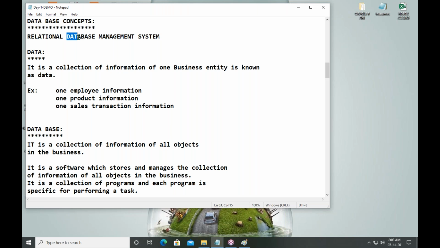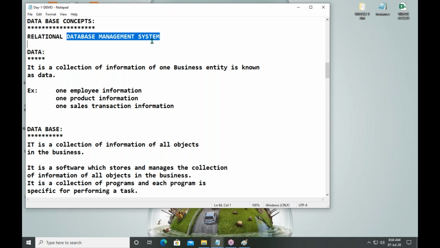Then the next definition, what is database? See, a business is a collection of objects. Similarly, a collection of objects means information of all objects. Information of all objects in the business stored at one place, that is called a database. Hope you understand. Only one entity's information means data. Information of all entities in the business, that is called a database.